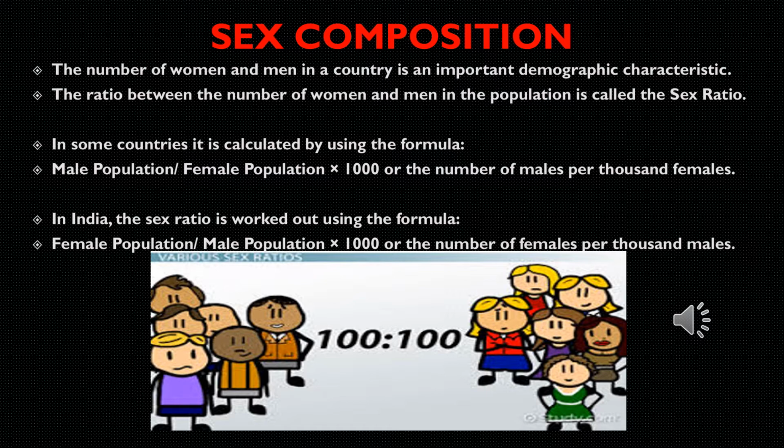In some countries, it is calculated by using the formula male population divided by female population multiplied by 1000, or the number of males per 1000 females. Whereas in India, the sex ratio is calculated as female population divided by male population multiplied by 1000, or number of females per 1000 males.